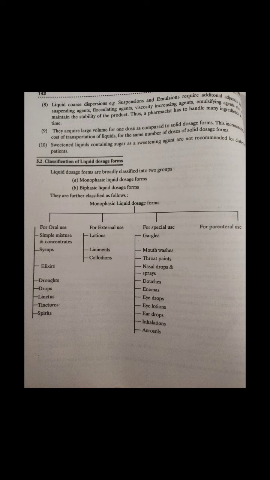Next is gargles. The gargles are aqueous solutions used for the treatment of throat infections, of the pharynx and nasopharynx part. They are supplied in concentrated forms with the direction of dilution with warm water before use. They are used in the posterior region of the mouth cavity by agitating the solution with the expired air. They remain there for a few moments, after which they are thrown out of the mouth.